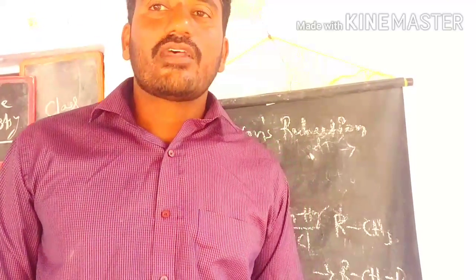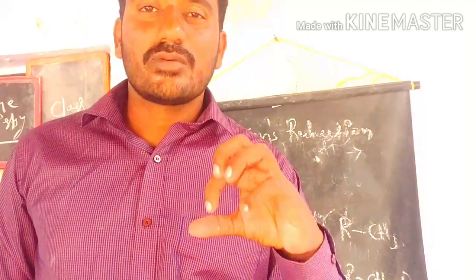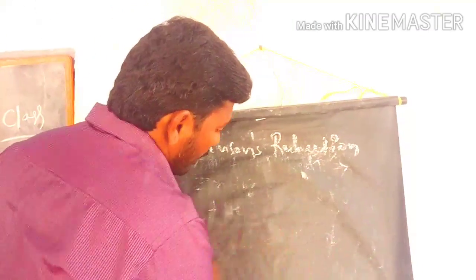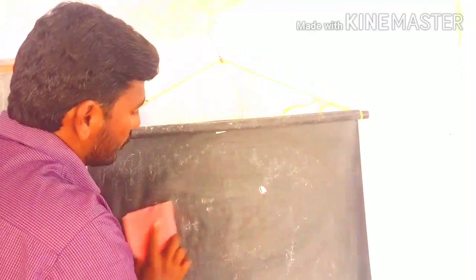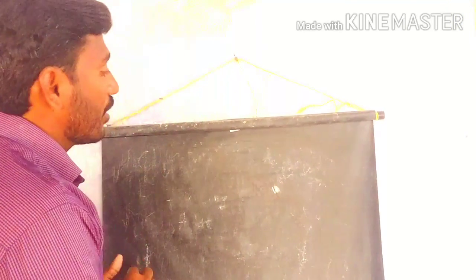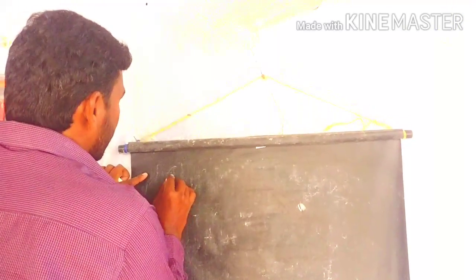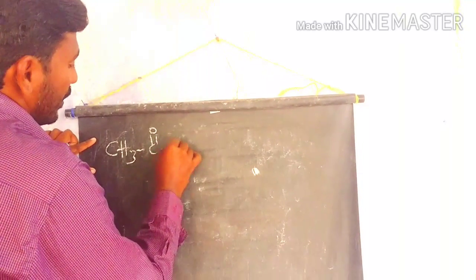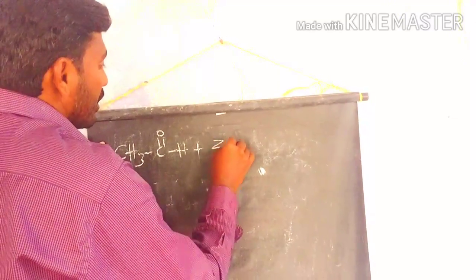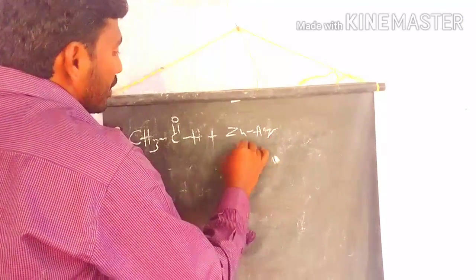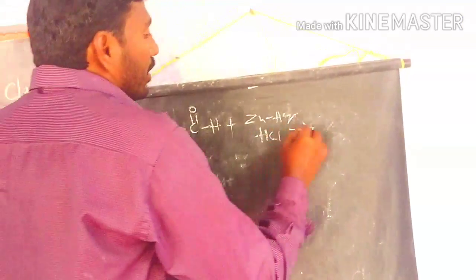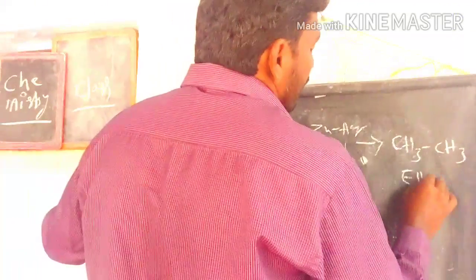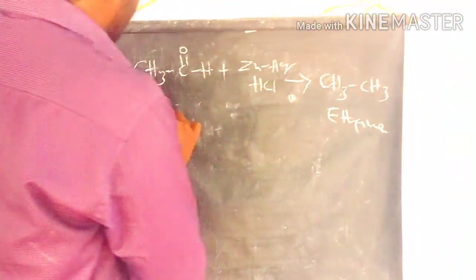Let's see what is happening with the Wolff-Kishner reagent, which is a base, unlike the Clemmensen reduction process. Let's observe some examples of the Clemmensen reduction process converting carbonyl compounds into alkanes. For example, this is acetaldehyde. Under the zinc amalgam and HCl condition, the Clemmensen reagent condition, it gives ethane as the product. So this is ethane, from acetaldehyde to ethane.